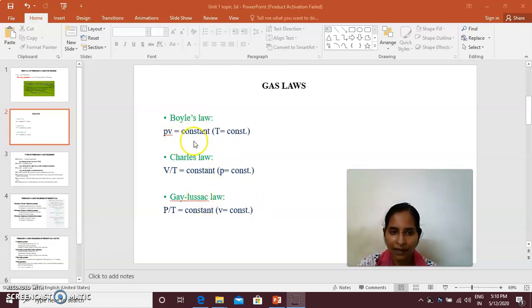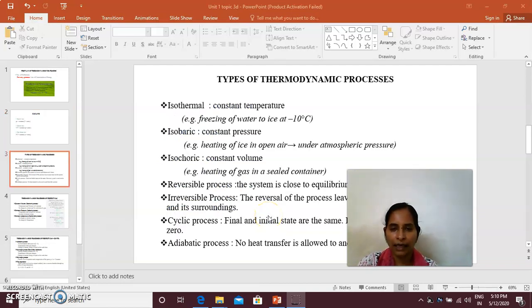So Boyle's law: PV equal to constant. Charles's law: V by T equal to constant. Gay-Lussac's law: P by T equal to constant. Okay, then types of thermodynamic processes.